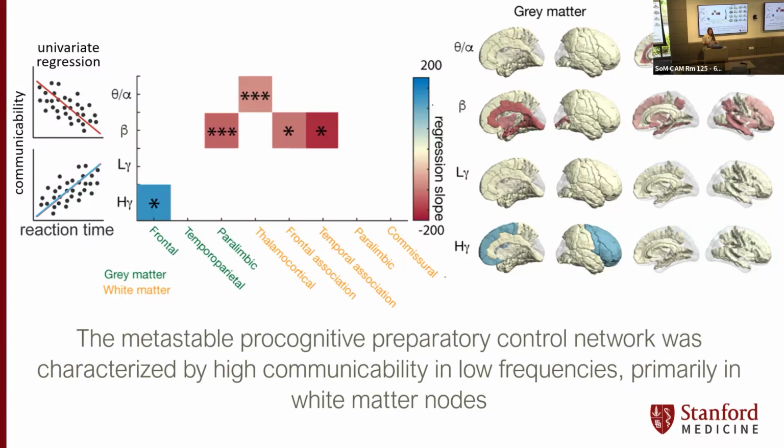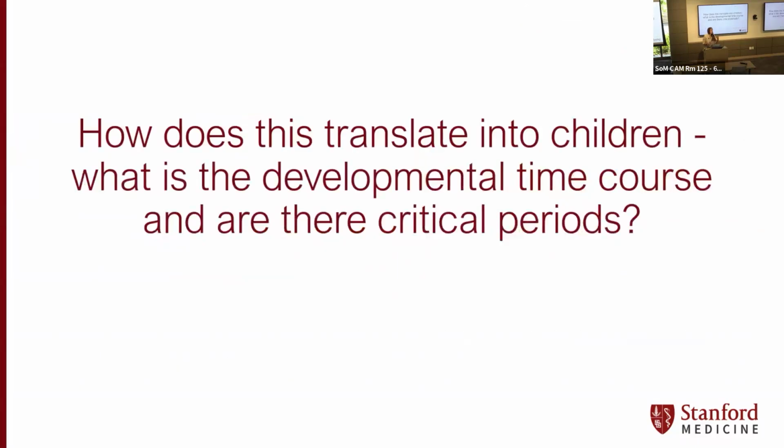But we wondered further, how does this translate into children? All of this data I've shown you so far is from work in adults. So how does this translate into children? What's the developmental time course? Are there critical periods during which the establishment of this network is particularly vulnerable to injury or amenable to intervention? This work is still somewhat in its infancy, pun intended.